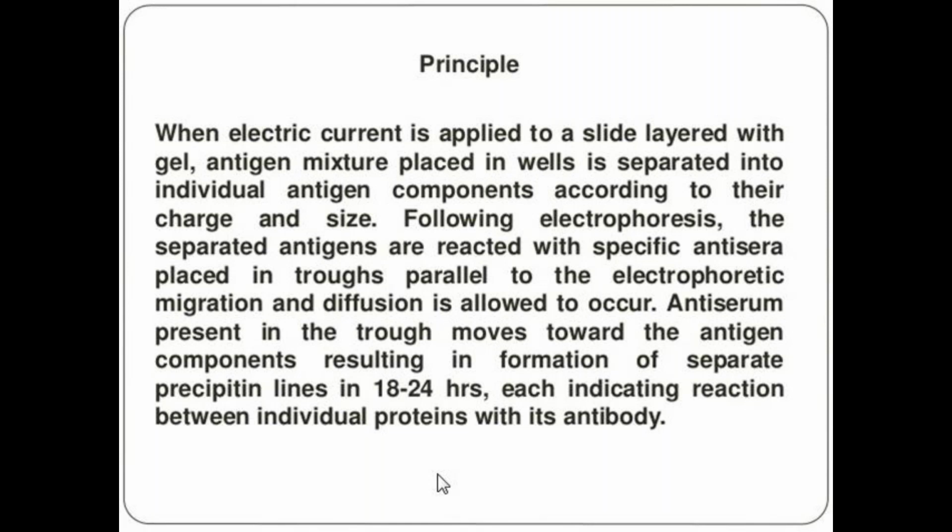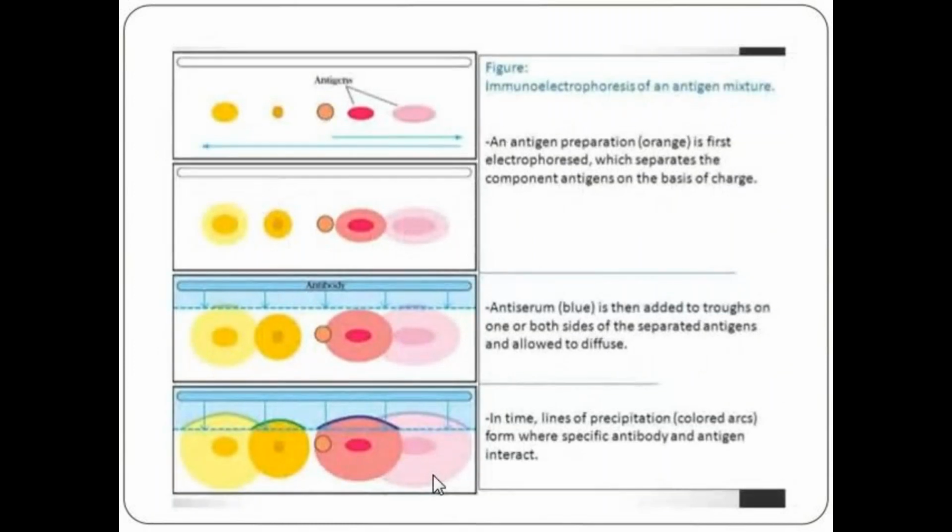First we apply electrophoresis to the gel containing the antigen mixture. Then antibody is added and the reaction occurs between the antibody and antigen. The antigen is separated into different components that contain different antigenic determinants, and when the antibody reacts with the antigenic determinants, that results in different precipitin bands. That is the main immunoelectrophoresis principle.